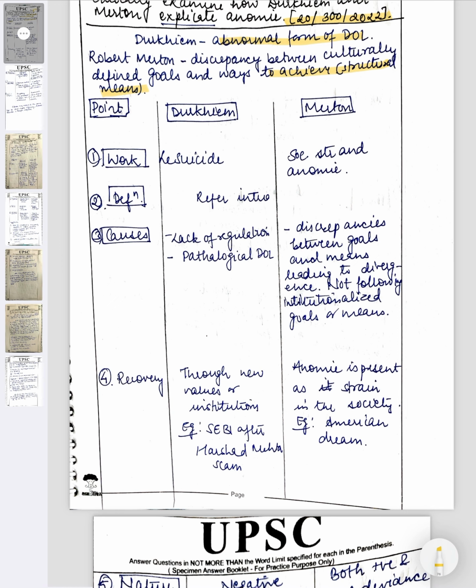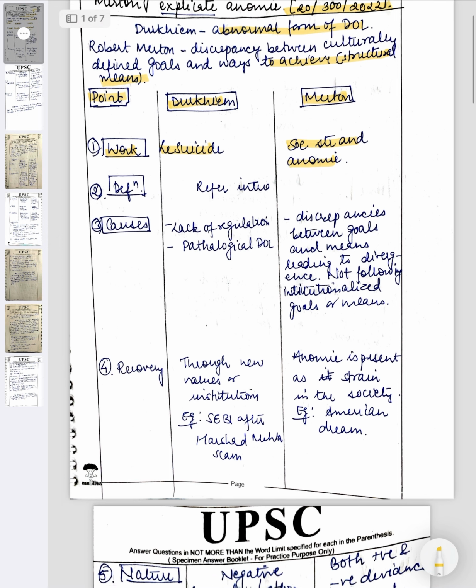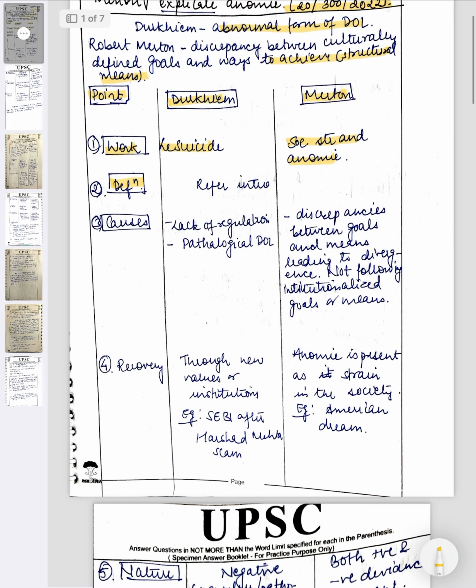So let's move forward with the question. So here I have given a heading: points and then differentiation. So their work is Suicide for Durkheim and Social Structure and Anomie for Merton. Then the second is definition. So refer to the introduction for the same. You can elaborate the introduction, and then you can write really short forms in the definition here. I have not elaborated the question so that it saves your time.